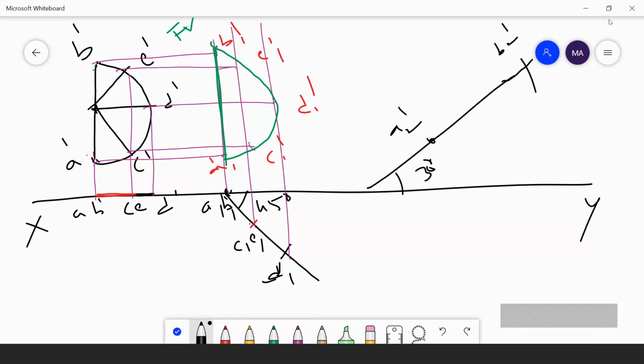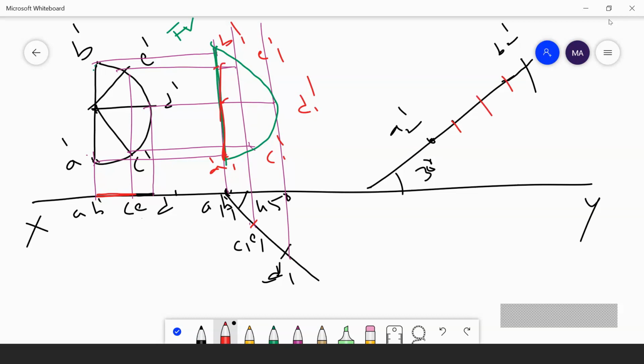Then I have measured from A1 to this point. Understand? From A1 to D1 line I have cut an arc here. I have measured from A1 to this line and cut an arc here.